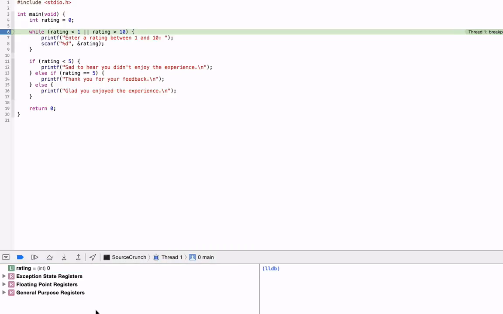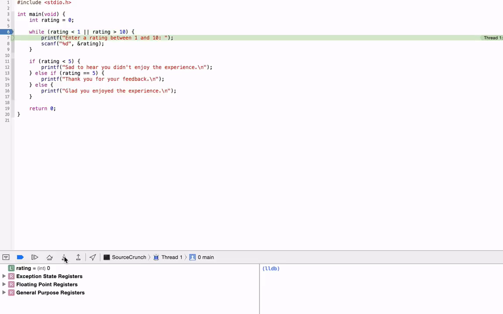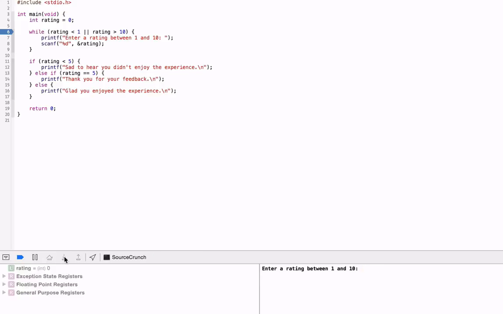I can then step through the lines of the code, so I can say, okay, that's fine, go to the next line. All right, do the printf, that's fine, do the scanf. And we can see, okay, this is now my console window down here: enter a rating between 1 and 10. Let's say we put something outside of the range, like 100. And okay, you can see execution has now hopped back and my breakpoint got hit again up here. And we can see that the value of our rating variable is 100.